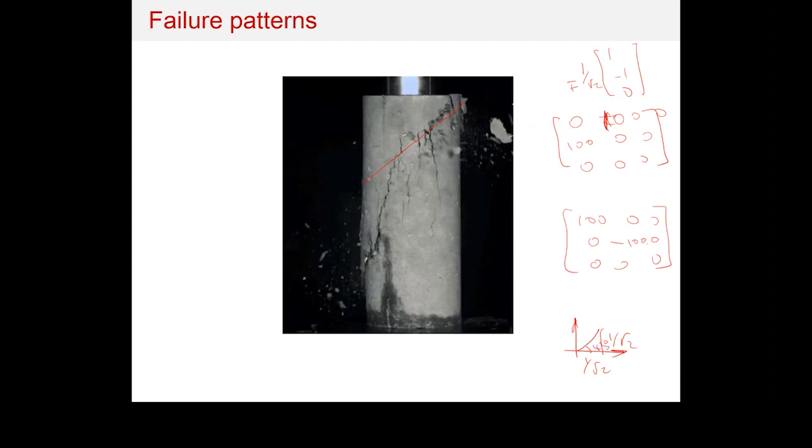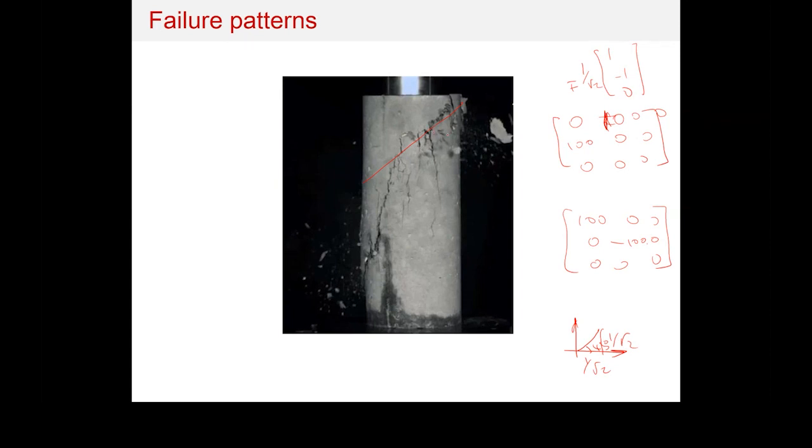So if you look into this plane, you'll see that this plane is happening at pretty much 45 degrees. And this is the plane where the maximum shear is happening. All right, the pattern of failure will happen according to the plane where you have the maximum shear. So it's not going to be the case that you are calculating any random plane. It is the plane where the shear force is going to achieve a maximum number, and you are trying to figure out where this plane is.